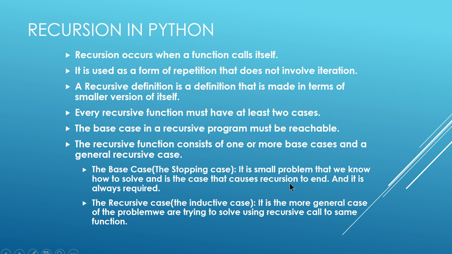That is called your base case, and it is always required. It is mandatory code. And the recursive case is also known as the inductive case. It is the more general case of the problem we are trying to solve, using a recursive call to the same function.